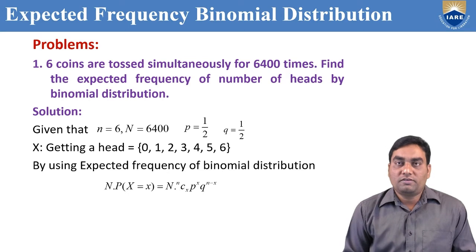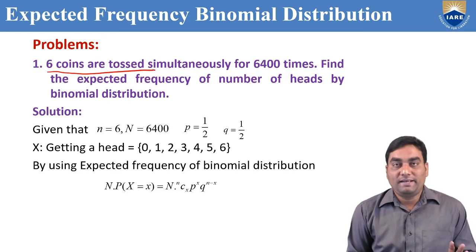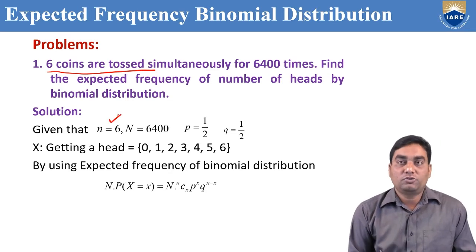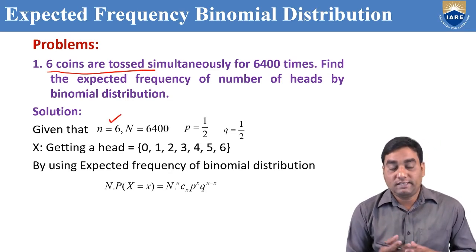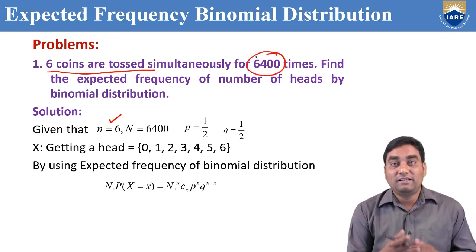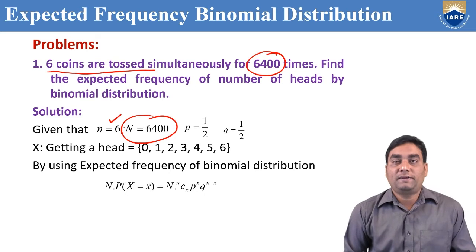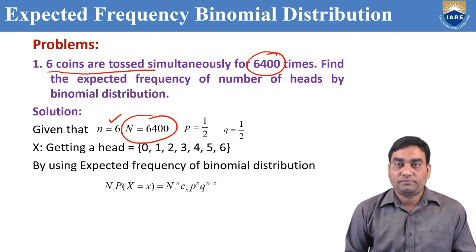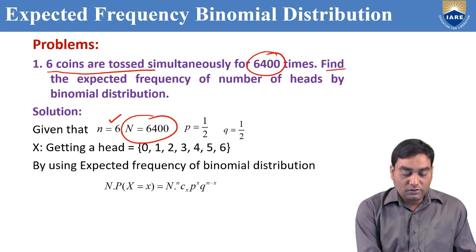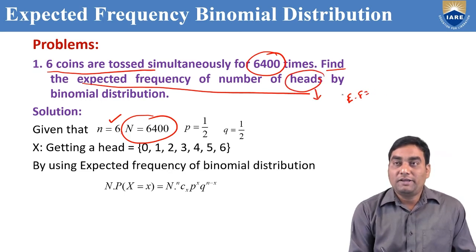The problem: 6 coins are tossed simultaneously. At a time, we are tossing 6 coins. That means small n equal to 6. How many times are the 6 coins tossed? 6,400 times. That means it is repeated 6,400 times, so capital N is 6,400. Now we need to find out the expected frequency of heads. The success is heads, by using binomial distribution.